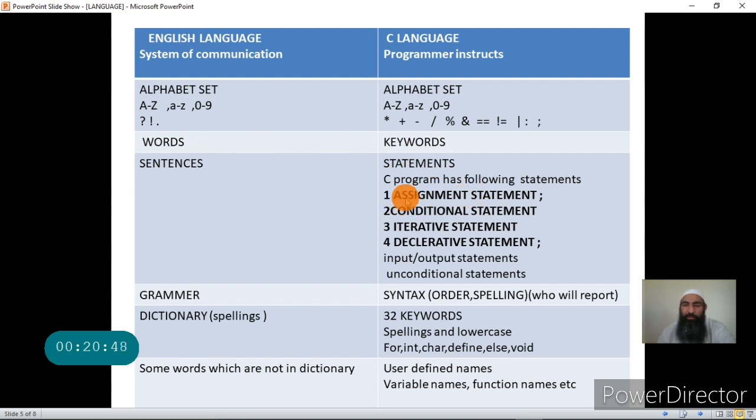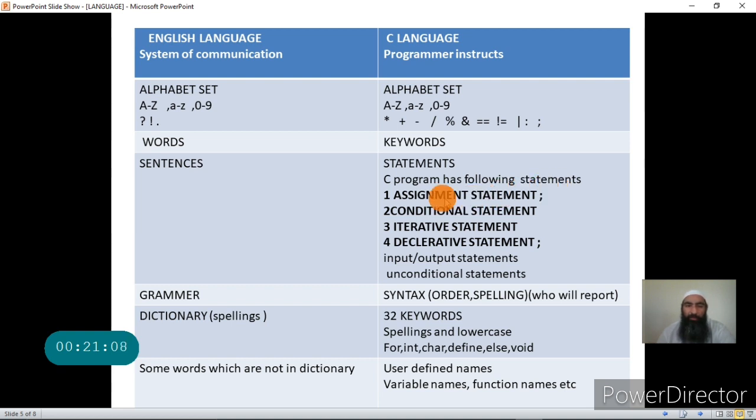You can remember these four statements by remembering the word ACID. This is a tip for memory I'm giving you. ACID. A stands for assignment statement, C stands for conditional statement, I stands for iterative statement, and D stands for declarative statement, ACID.